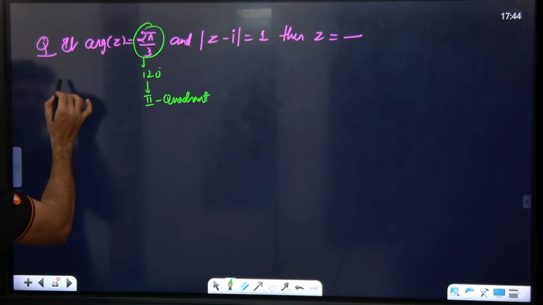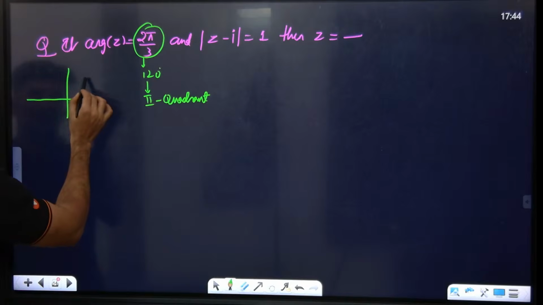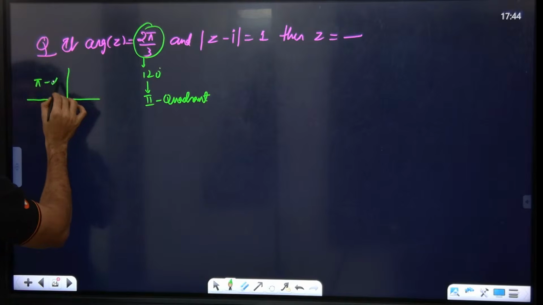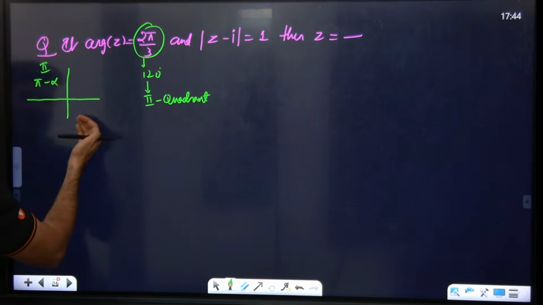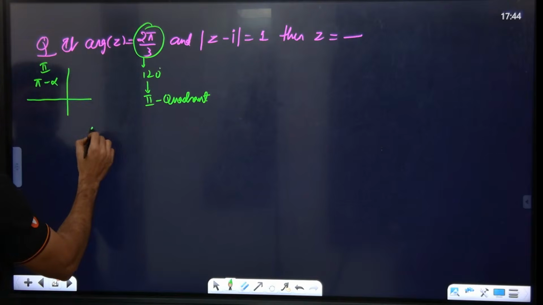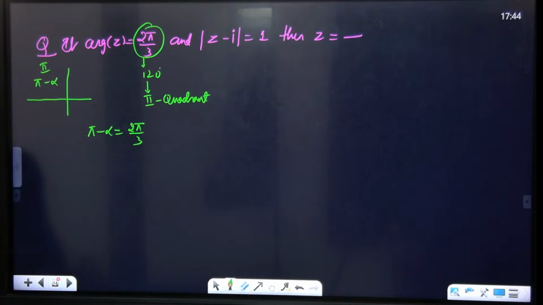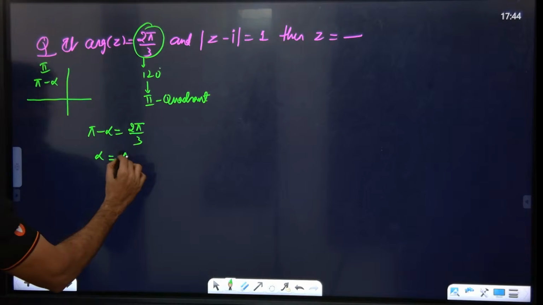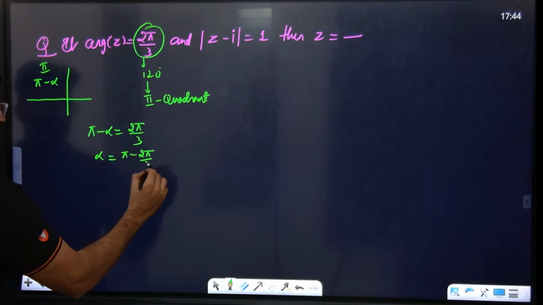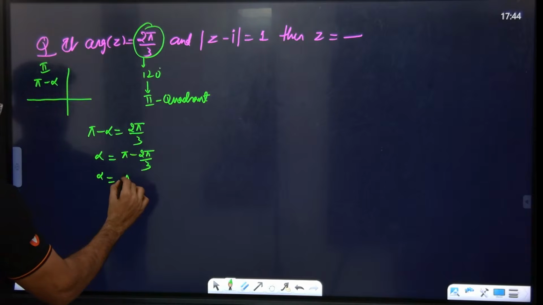Second quadrant means, as Suresh Sir said, in the first quadrant it is alpha, and here it is pi minus alpha. Yes or no? So they have given the argument of z: pi minus alpha is equal to 2 pi by 3. Correct? So alpha is equal to pi minus 2 pi by 3. So alpha is equal to pi by 3.